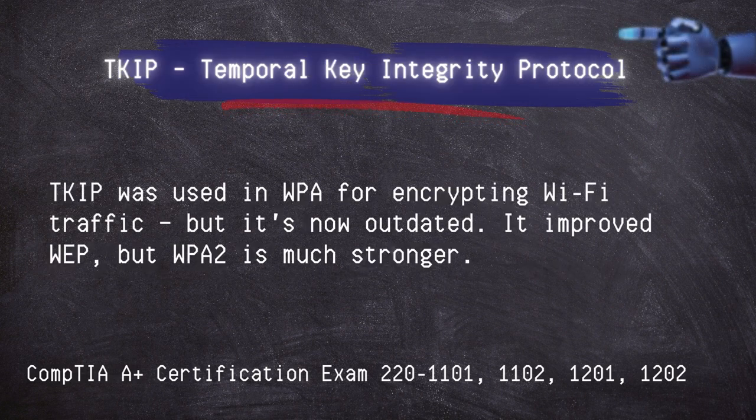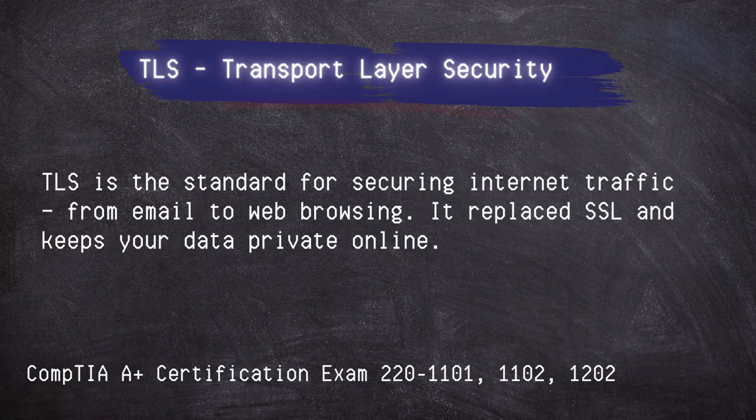TKIP, Temporal Key Integrity Protocol. TKIP was used in WPA for encrypting Wi-Fi traffic, but it's now outdated. It improved WEP, but WPA2 is much stronger. TLS, Transport Layer Security. TLS is the standard for securing internet traffic. From email to web browsers, it replaced SSL and keeps your data private online.